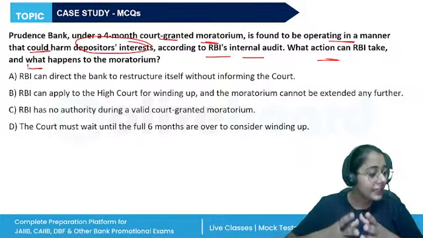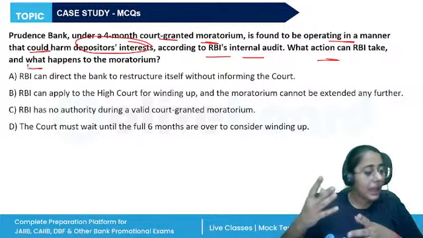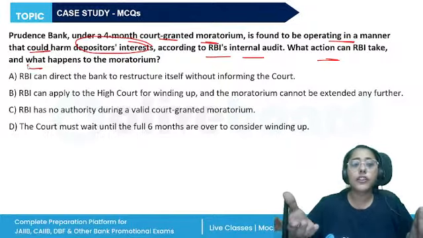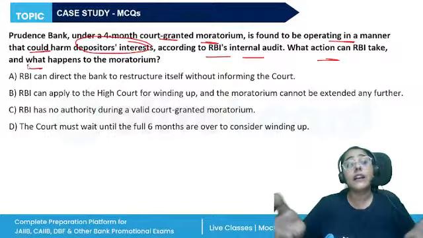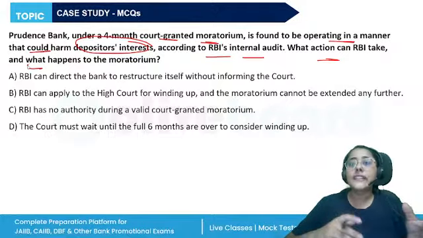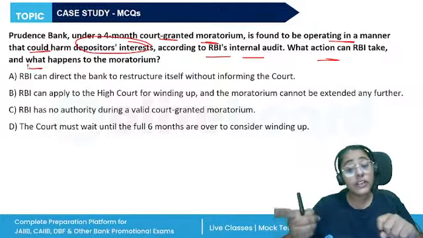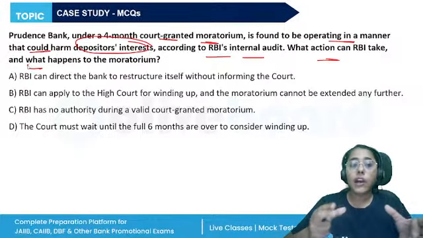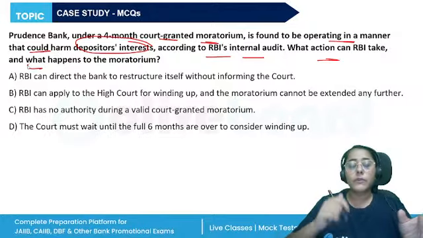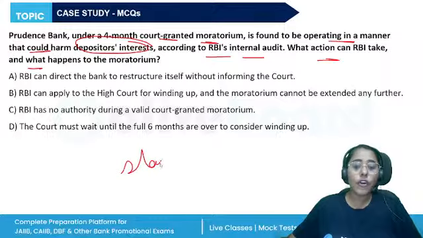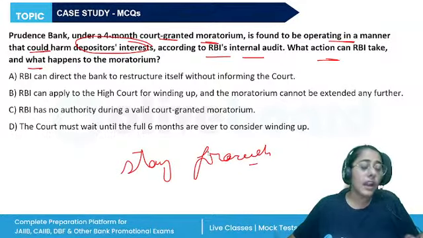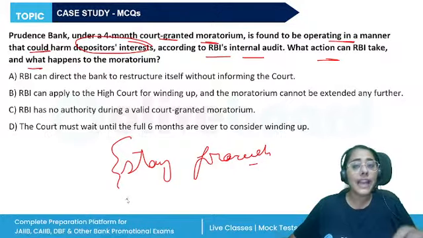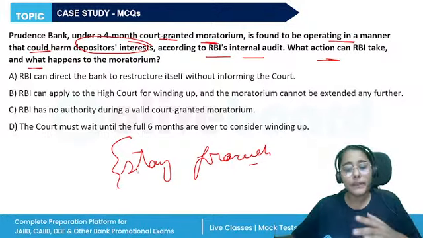Now, cancellation of license, amalgamation of the bank, merger of a bank, winding up of the bank, these decisions can be taken by RBI. Central government also has the power to order it, to prepare the scheme. Now, if a moratorium is given, moratorium means a stay on proceedings. Let's say the bank applied, RBI granted that a stay on proceedings can be done so that the bank can recover, so that the bank need not be wound up.